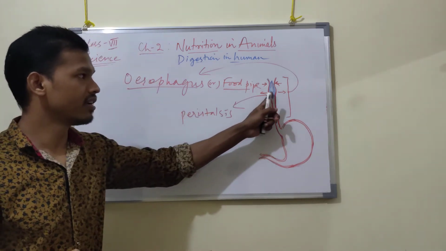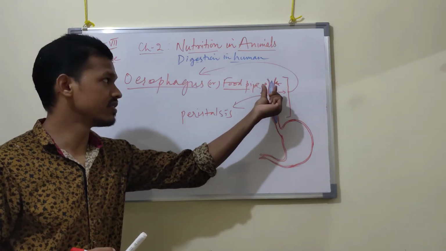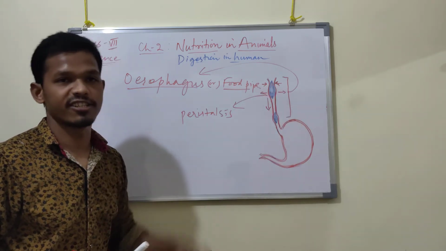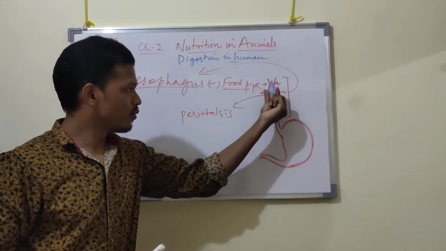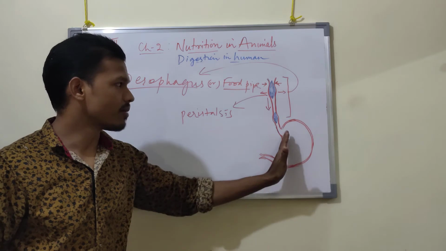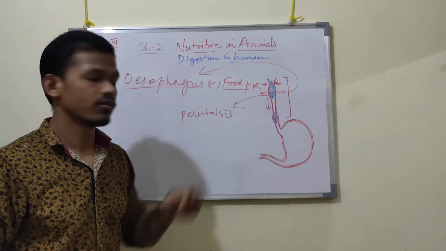The muscular movement of the food particles inside the muscular tube called the esophagus is called peristalsis. This is the way the food reaches the stomach from the mouth. This is the part of the esophagus, and this is its only function.